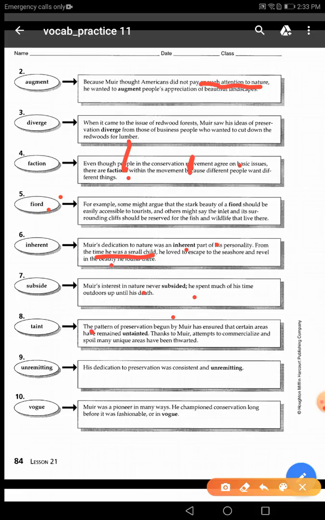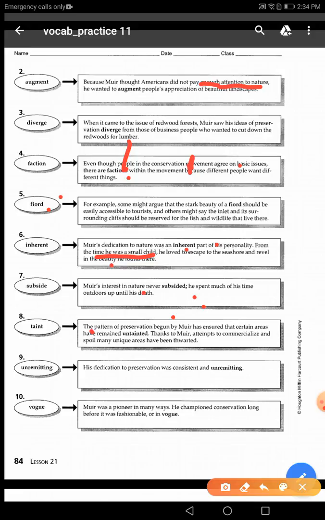Again, it's a verb. The word subside is a verb, and from the clue here, he spent much of his time outdoors up until his death. It means that his interest in nature didn't subside or didn't weaken. So a verb, and it means to weaken or to become less. Also, guys, when you're angry, maybe your friend asks you to stay till your anger subsides. Subsides means to become less.